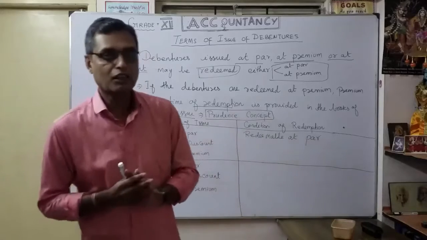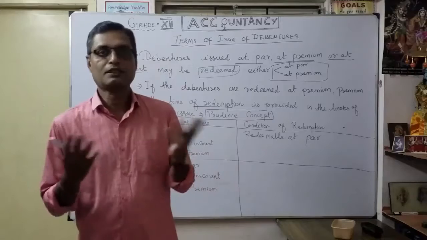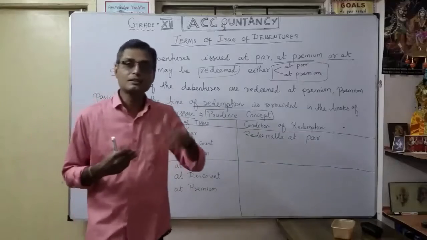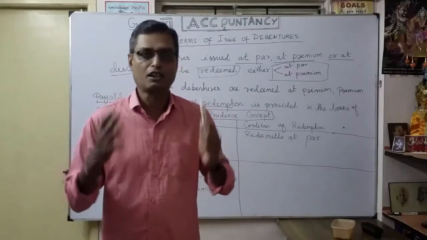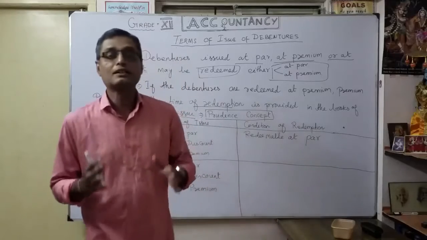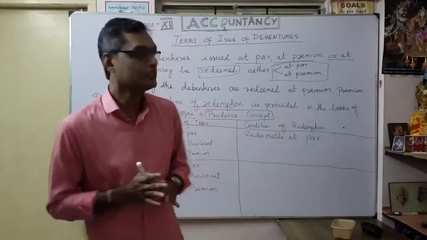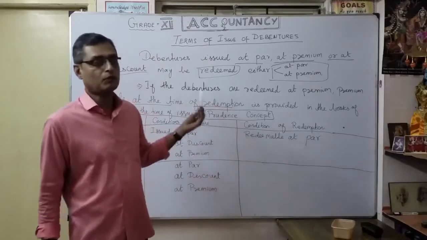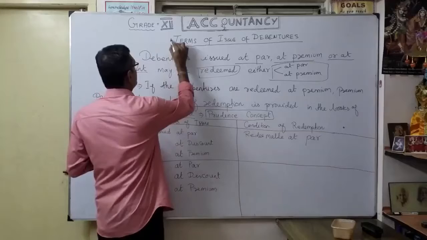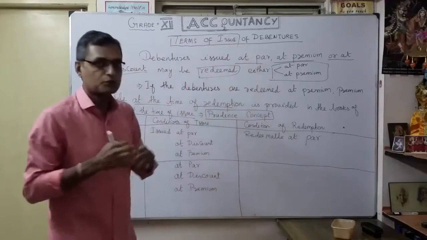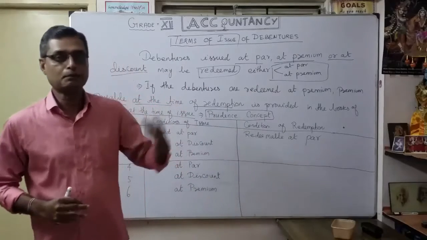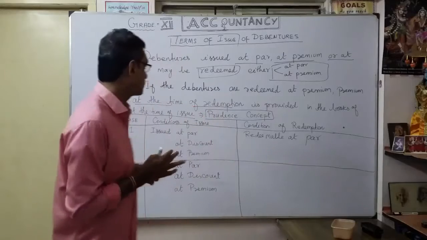If you incur a loss and do not account for some expense, that is wrong. Any anticipated loss or unexpected loss, even though you are not yet earning that loss, you are going to account for certain expenses. That is called the prudence concept, or the conservatism concept. That's why it is a very important concept here at the time of terms of issue of debentures. What is the meaning of terms of issue? At the time of issue itself, we declare the terms and conditions, how the company is going to repay. We will discuss that one by one.